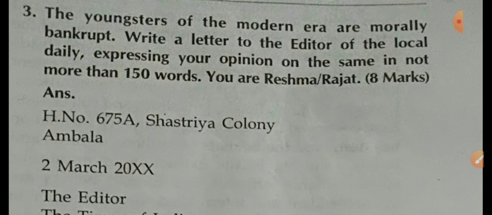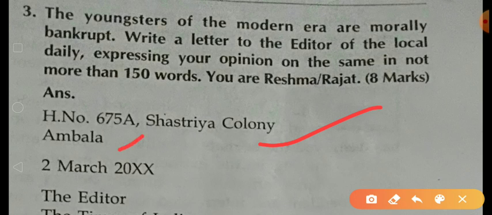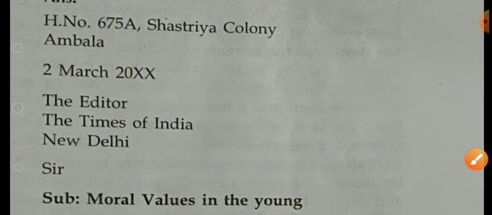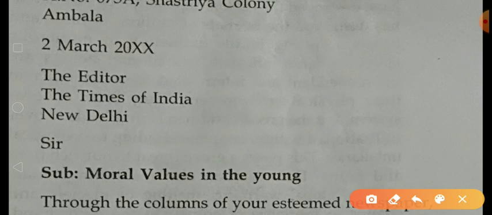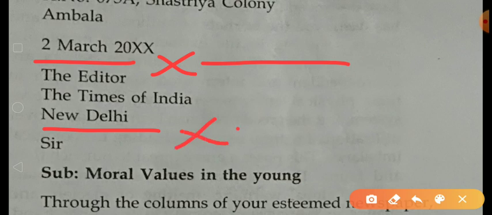Okay, so let's start. First we are going to write your address: house number 675A, Shastriya Colony, Ambala. Then after leaving one line blank, we have to write the date. After the date, leave one blank line, then write the editor, the Times of India. Then after the editor's address you have to leave one blank line. Then Sir, and then again leave a blank line.